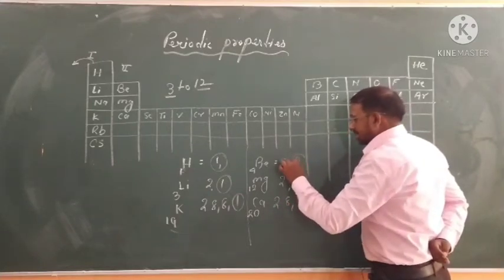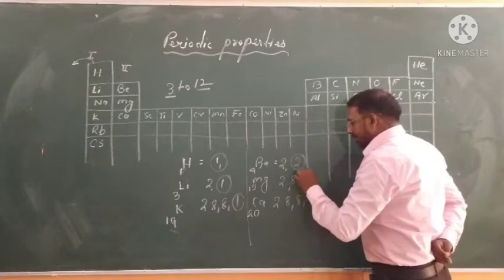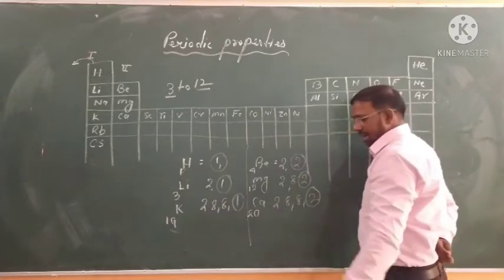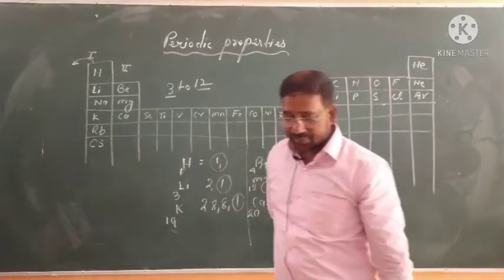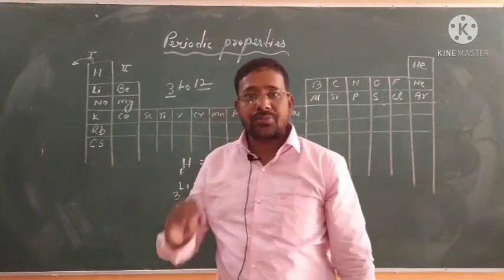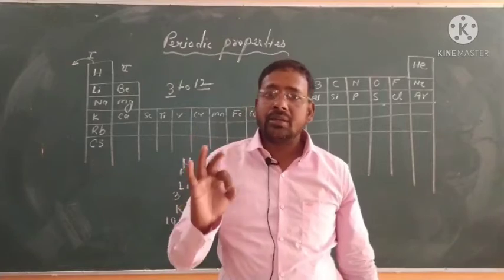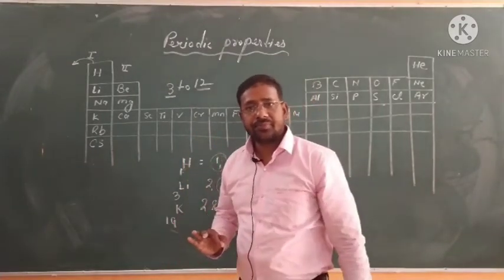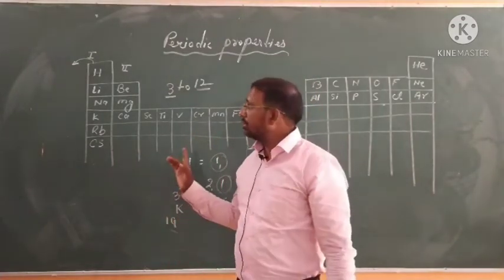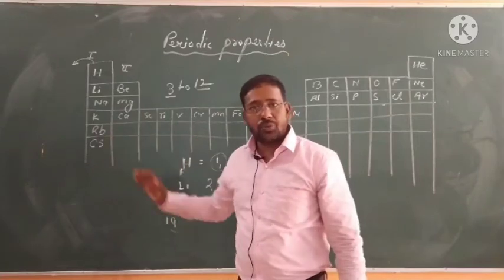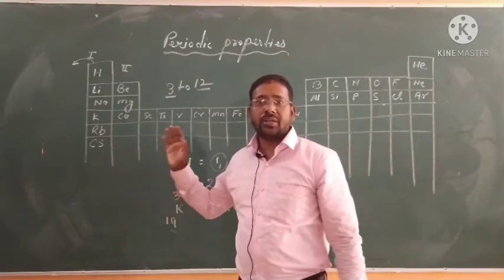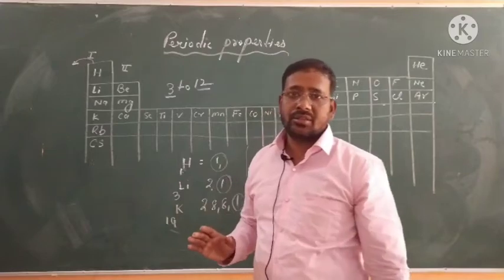You can see that in the same group they have the same valence electrons, and because of the same valence electrons they have the same valency, and because of the same valency they have similar chemical properties. So one thing is clear: in the same group they have the same electronic configuration and the same valency.